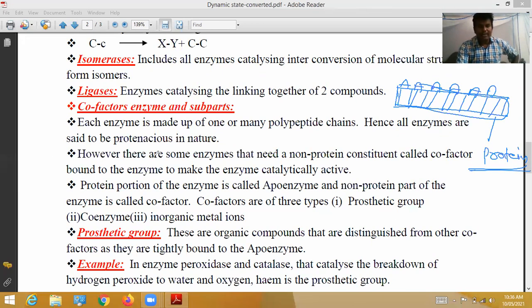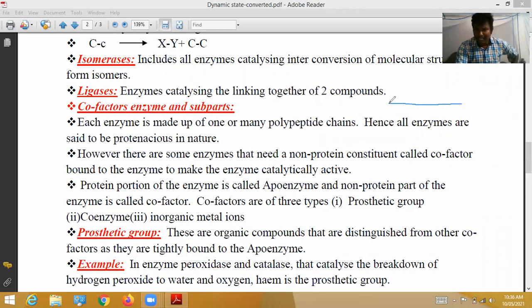Next, however, there are some enzymes that need a non-protein component. In every enzyme, some non-protein component is present. This non-protein component is called cofactor.